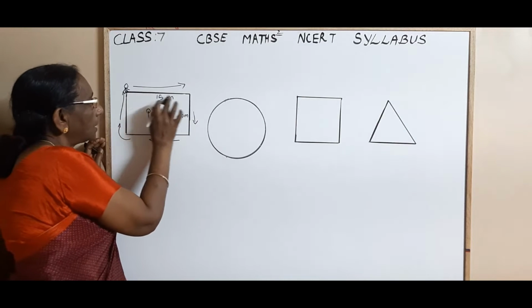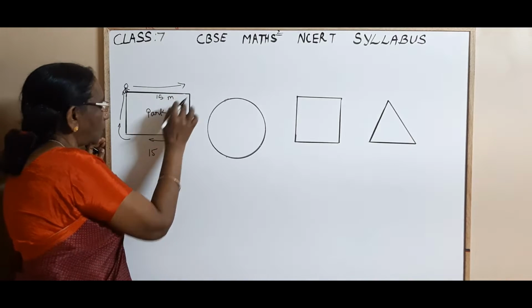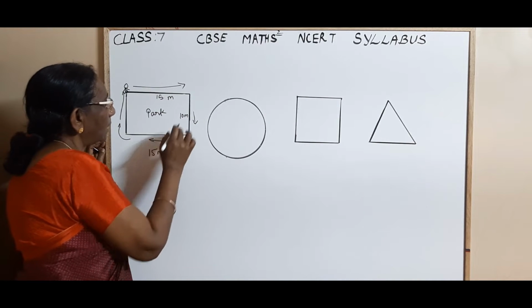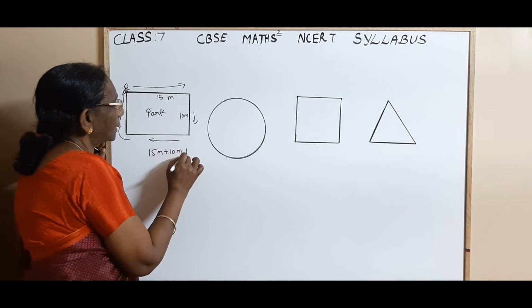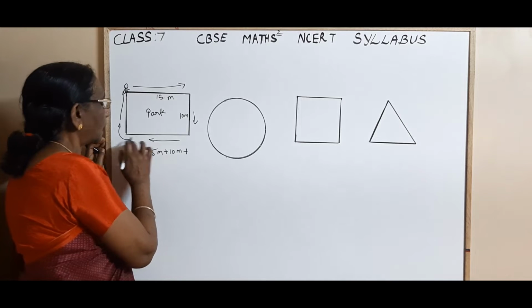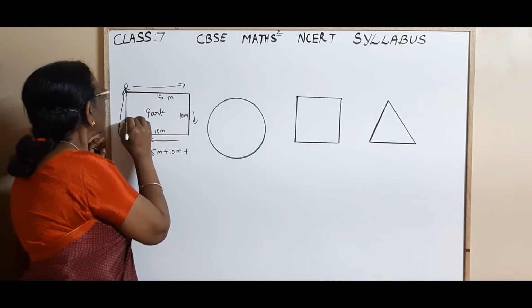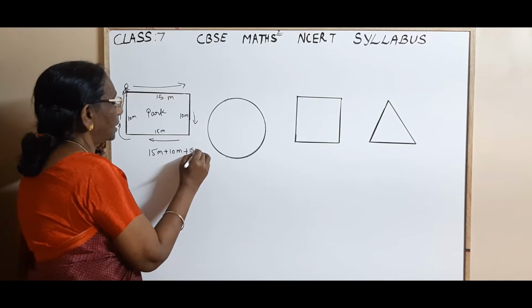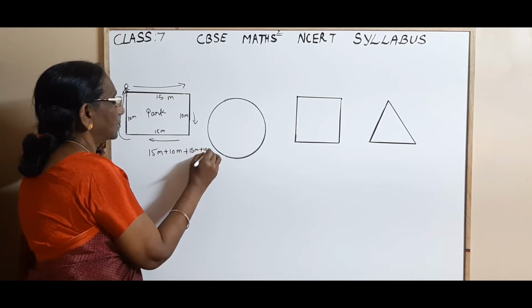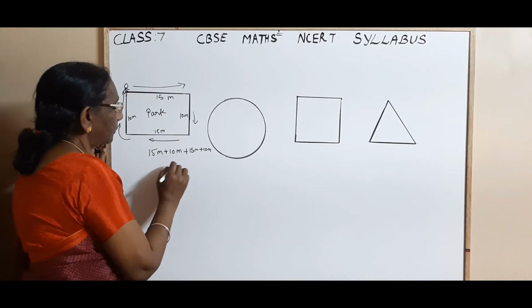He has covered from this corner to this corner 15 meter, from this corner to this corner 10 meter, from this corner to this corner again 15 meter, and here 10 meter. So 15 meter plus 10 meter plus 15 meter plus 10 meter. Totally how much? 30, 40, 50.